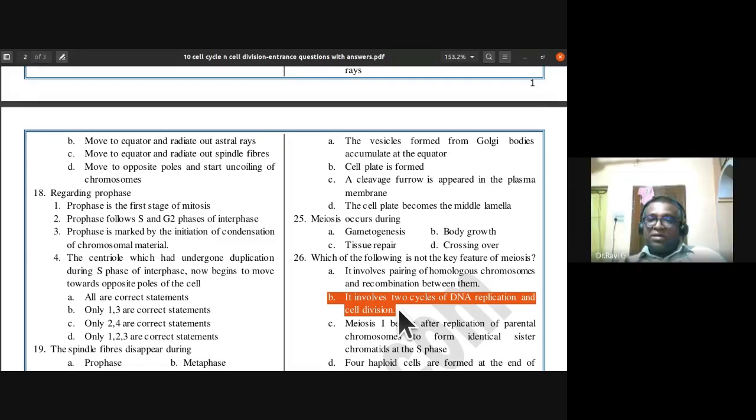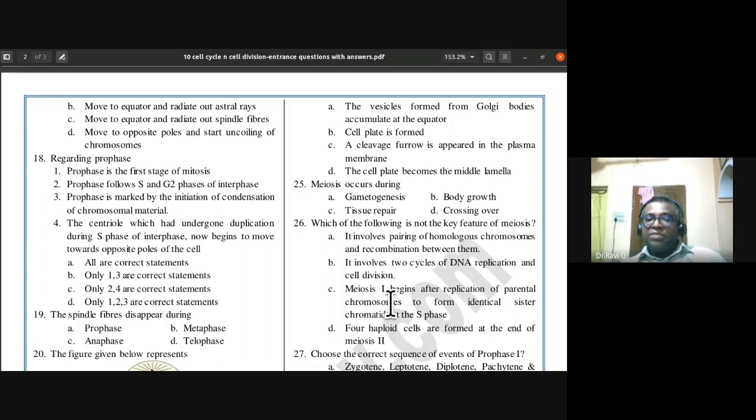It involves only one cycle of DNA replication and two phases of cell division, that is meiosis 1 and meiosis 2. So B is not the key feature of meiosis. So "it involves two cycles of DNA replication and cell division" is not the key feature of meiosis, because in meiosis there is only one cycle of DNA replication and two cycles of cell division. So this is not the key feature.